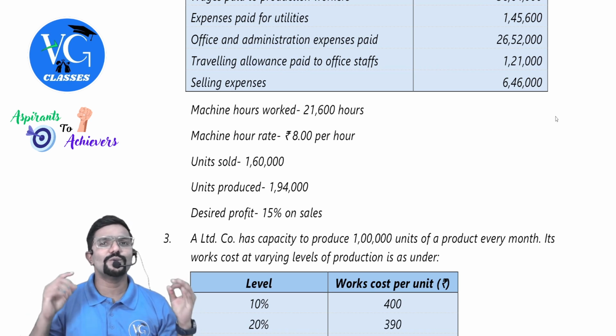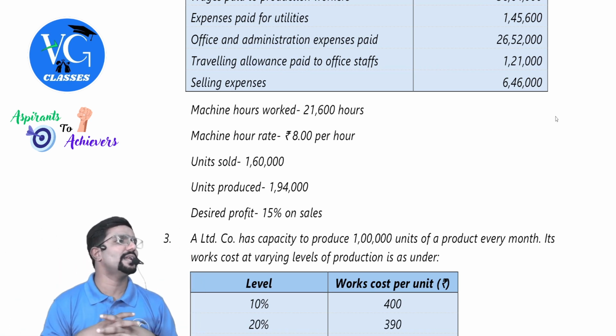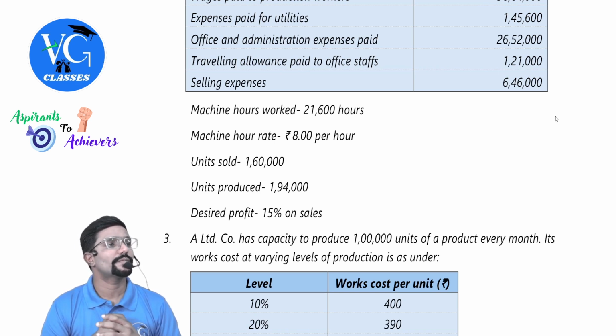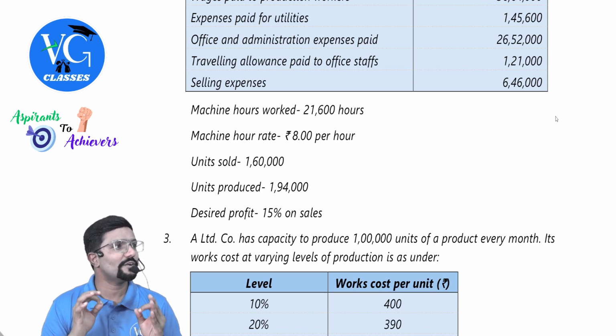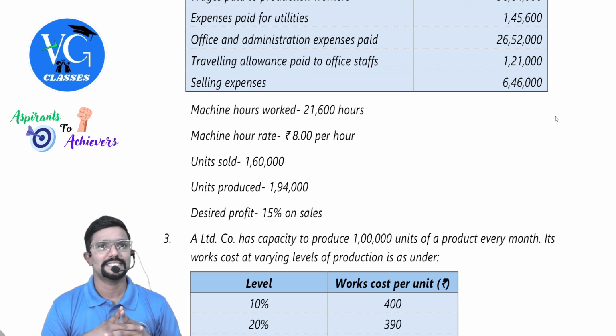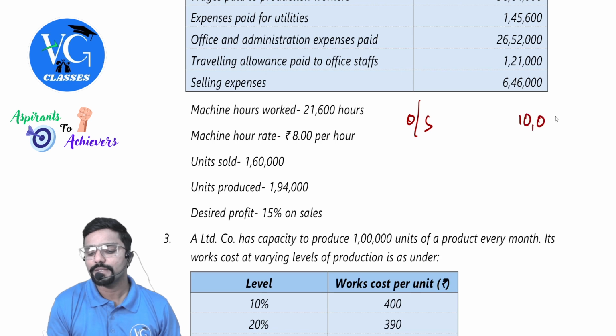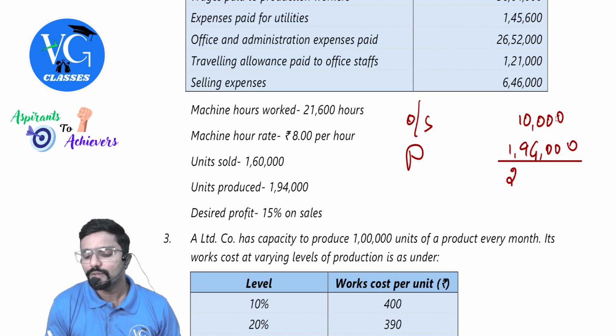Guys, if I ask you what is the closing stock of finished goods, calculate and tell me quickly. Closing stock of finished goods in units I am asking. Guys, they have given opening stock. How much? I guess 10,000. Plus we have produced 1,94,000. How much is available for sale? 2,04,000. How much we have sold? 1,60,000.